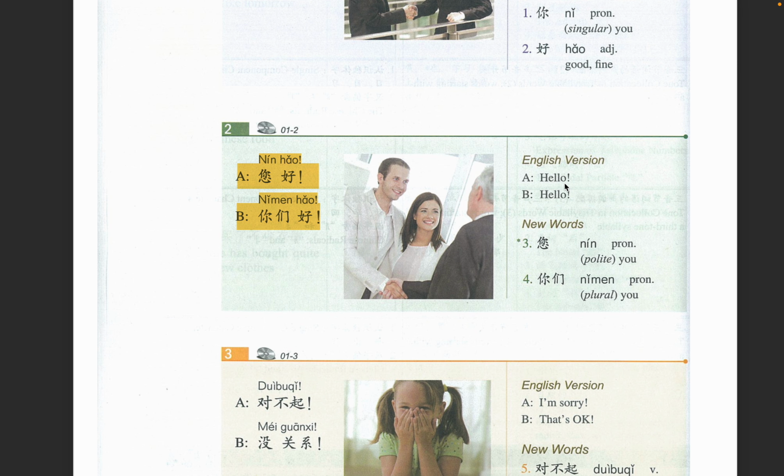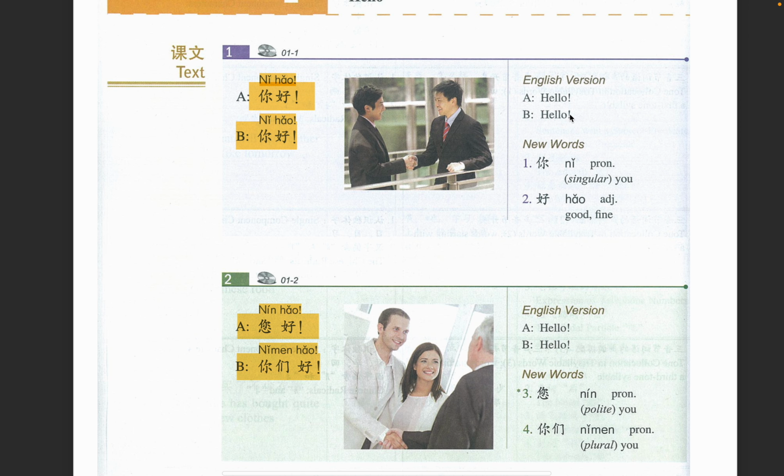Now, do not be confused because as you can see, we've already explained that 你好 means hello, 您好 also means hello, and over here, 你们好 also means hello. But what are the differences? Over here, we have 你好, the normal greeting for anyone. And over here we have 您好, the formal version for an elderly person or someone whom you do not have an informal relationship with.